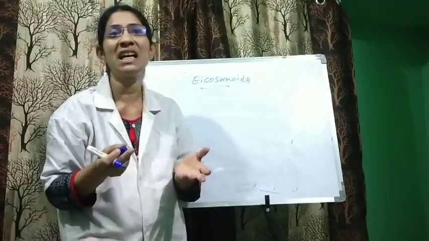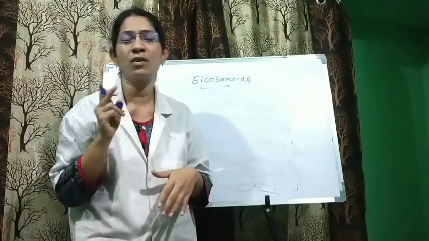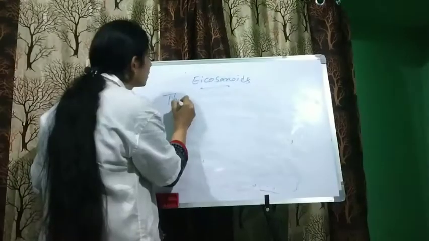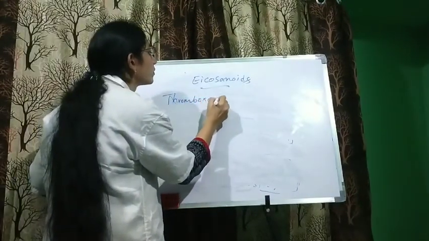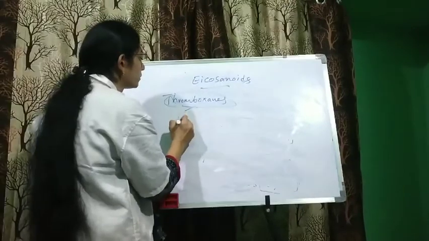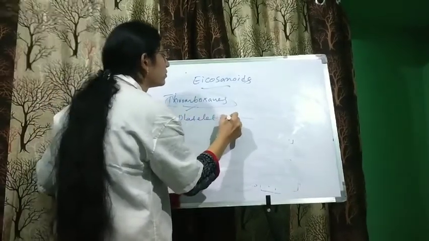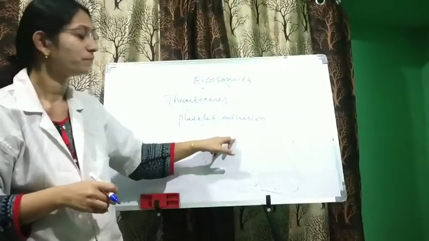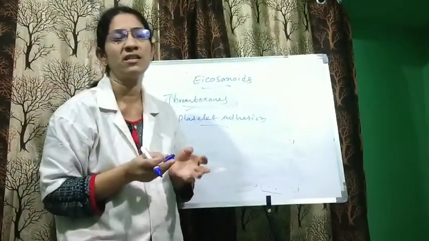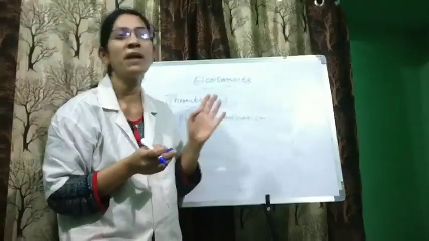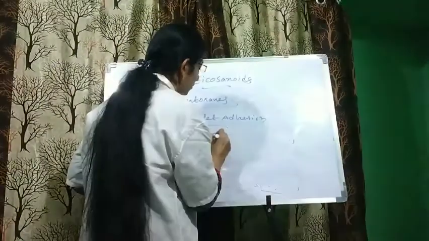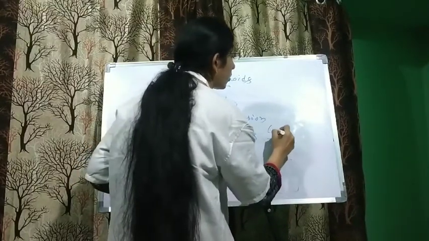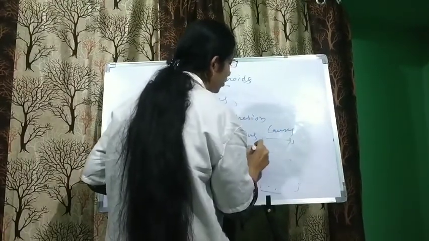Thromboxanes specifically play a role in platelet adhesion. Prostaglandins cause vasodilation.